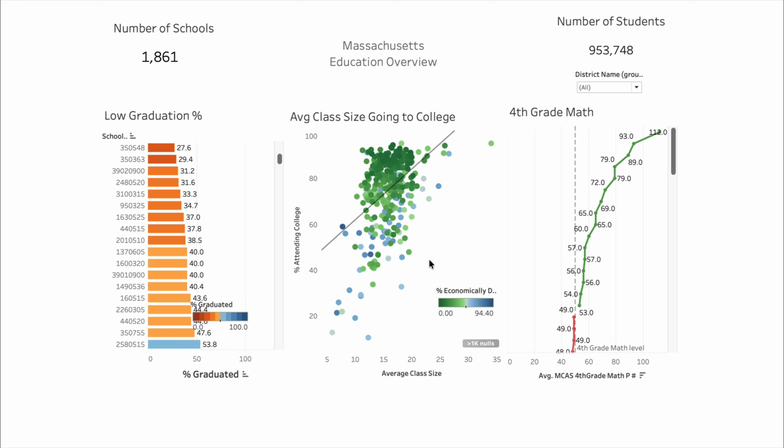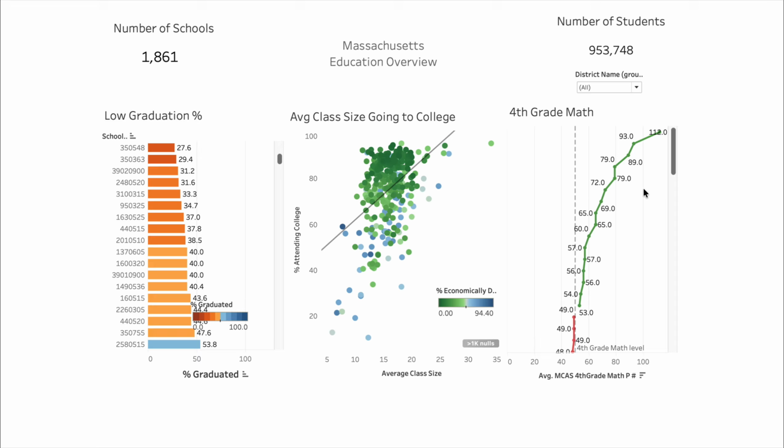So maybe there are some funds that could go into either issuing laptops or somehow ensuring that all students have access to Wi-Fi. I know there are companies out there that build Wi-Fi adapters into the laptops themselves, so they don't need to find a Wi-Fi signal. They're just constantly online. So that could be something to ask the superintendent.